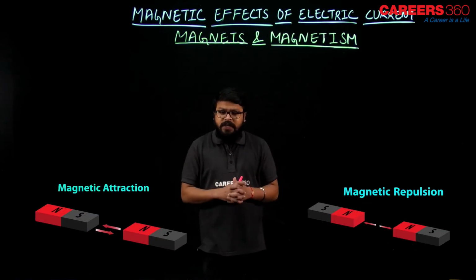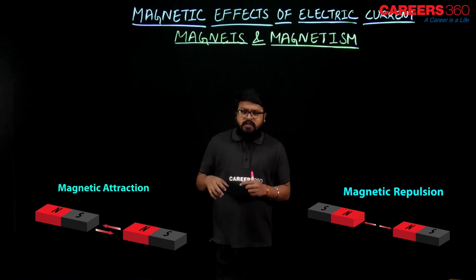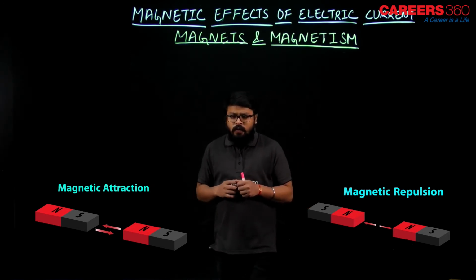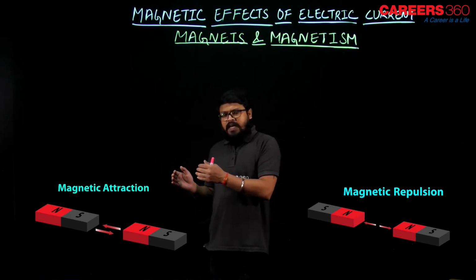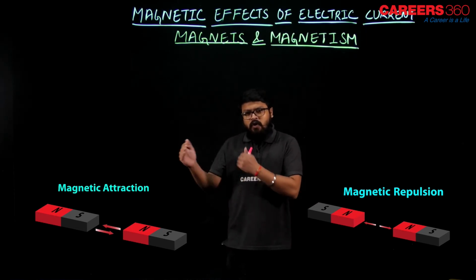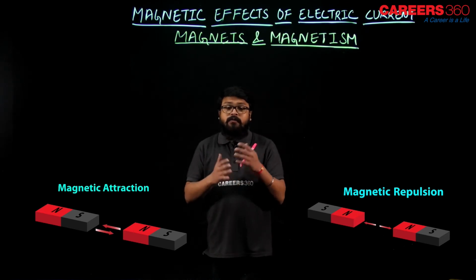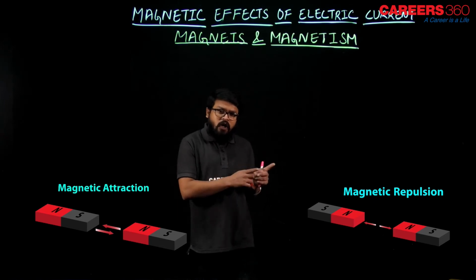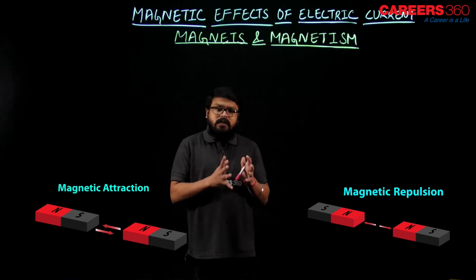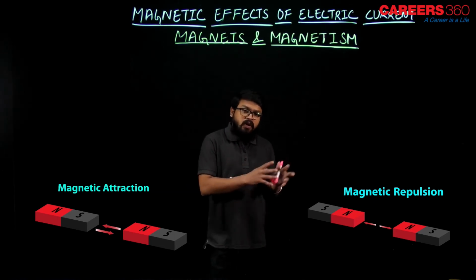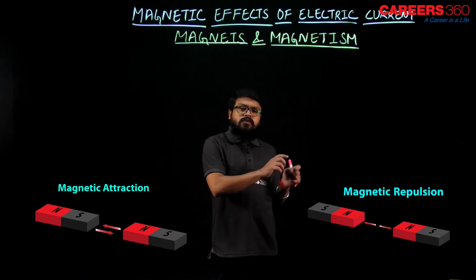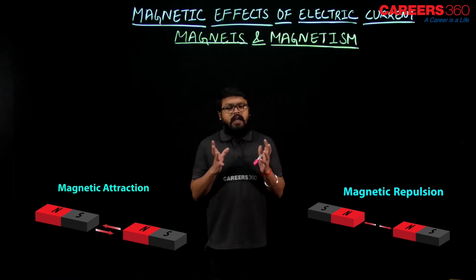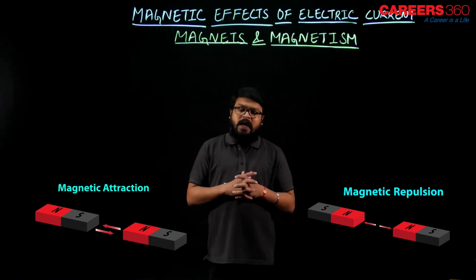So if we bring two bar magnets, as you can see, over here there is attraction, but over here there is repulsion. Why attraction? Because unlike poles, south pole, north pole, or north pole, south pole, will attract each other, but of two different bar magnets, not the same. And over here, as you can see, north poles repelling each other, there is a magnetic repulsion, and this can take place for south poles also. Now that was about the attraction between unlike poles and repulsion between like poles.